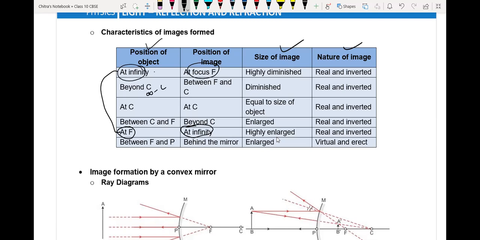If the object is placed between the center of curvature and infinite distance, then the image will form between the focus and the center of curvature. So these points are again opposite to each other like this.